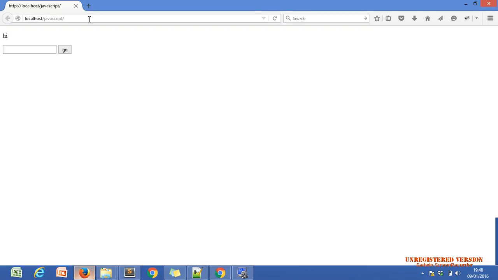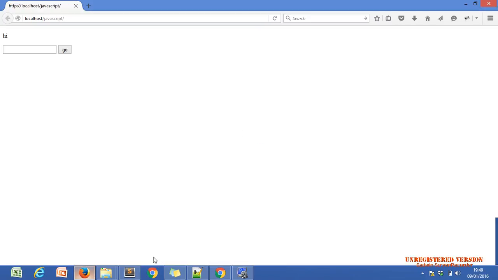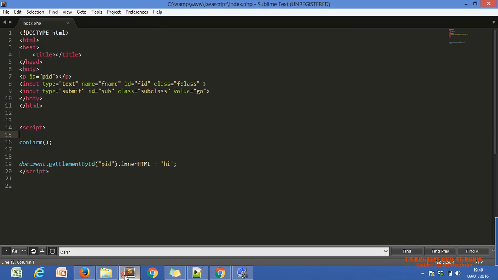If I get one confirmation box, now if you click on OK, then it will return true. If you click on cancel, then it will return false in the code, if you are just discussing the code and the logic. Now let's see whether the true and false are being returned or not.